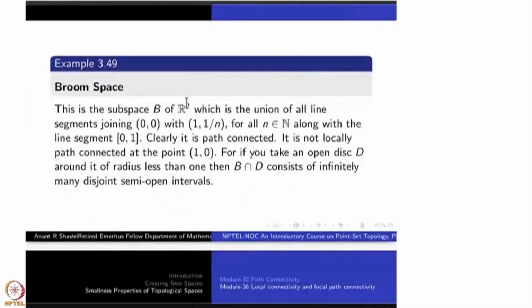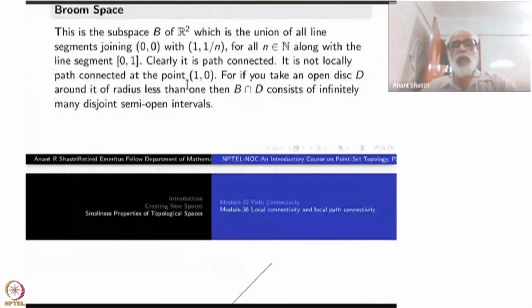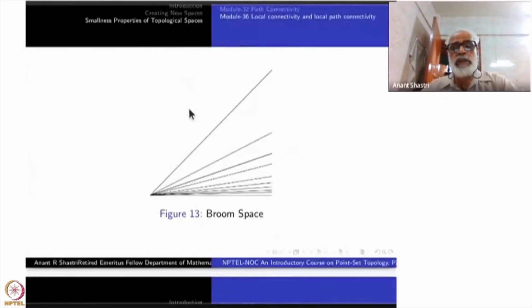Let me give you some other examples now. This is called the broom space. Let me show you the picture here and then explain. So I start with a closed interval, let us call this 0 to 1. Here I take the line segment between 0, 0 and 1, 0 in the plane. This is 1, 0. So 0, 0, and this is 1, 1.